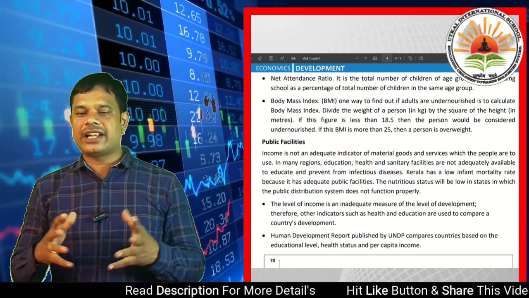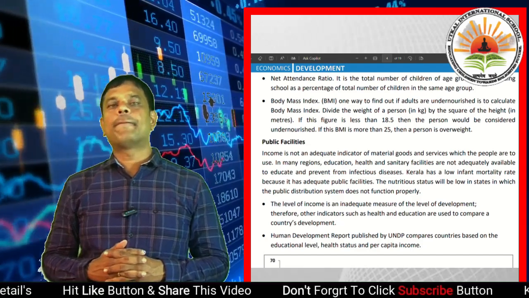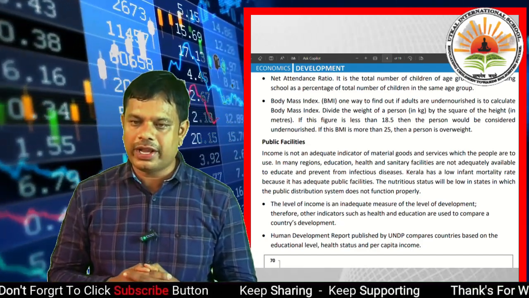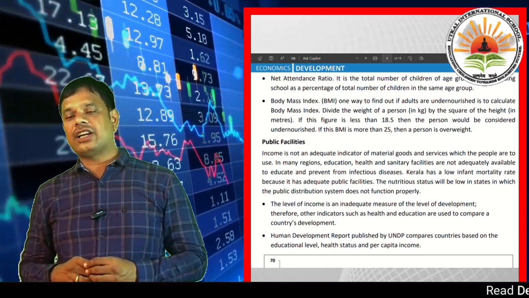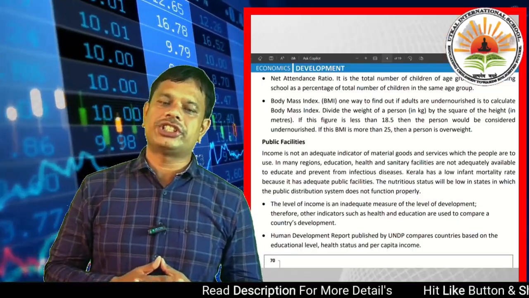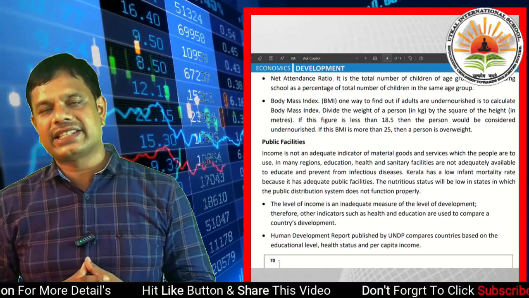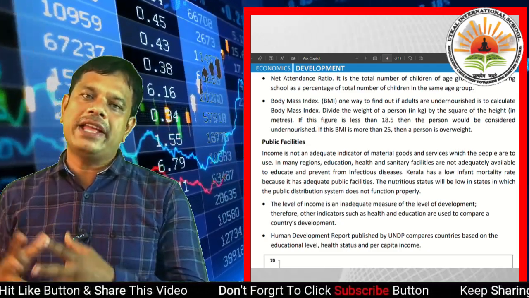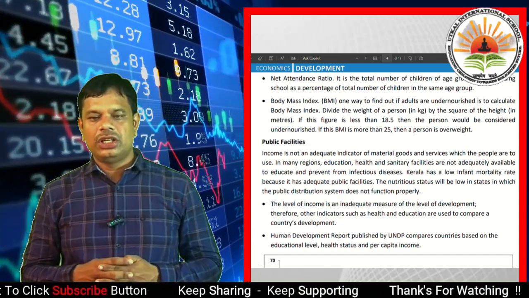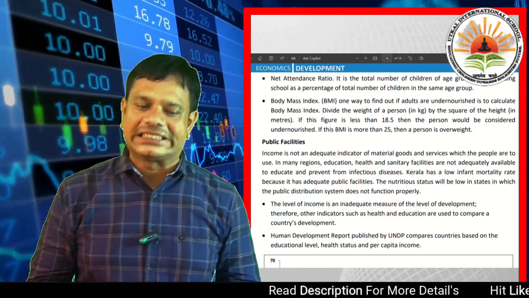The nutrient status will be low in states in which the public distribution system does not function properly, because the public distribution system provides food and nutrition to people, and if it is weak, it affects the nutrition status of the country or the state.